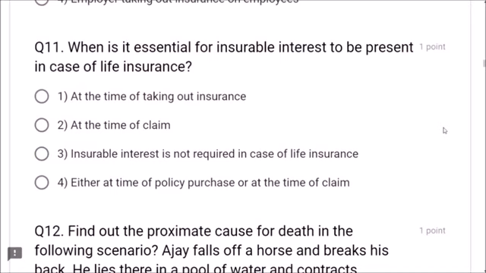Next, question number 11. When is it essential for insurable interest to be present in case of life insurance? At the time of claim? At the time of taking out insurance? Insurable interest is not required at the time of claim. Dear friends, at the time of taking out insurance, there must be insurable interest. Yes friends, this is very important. At the time of taking out insurance is the correct option.